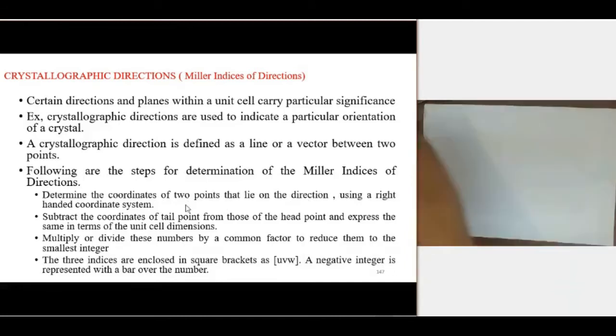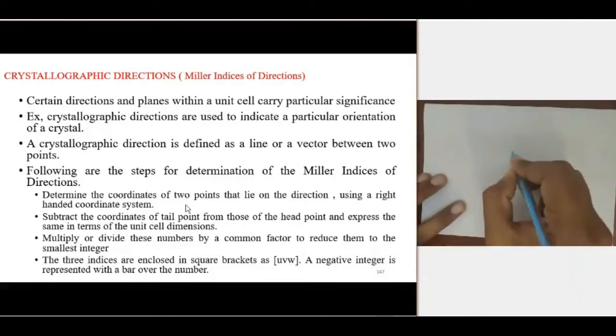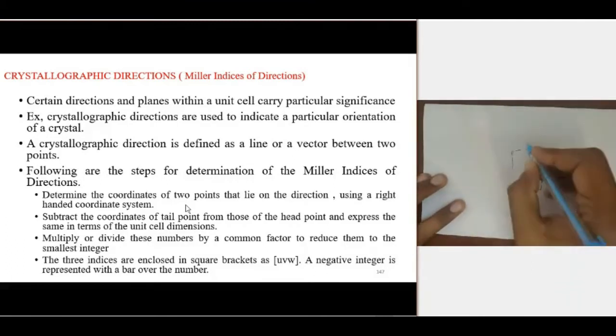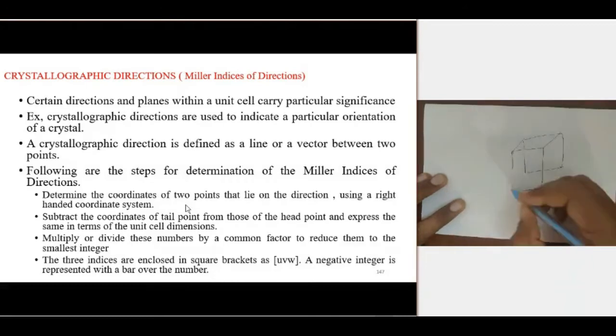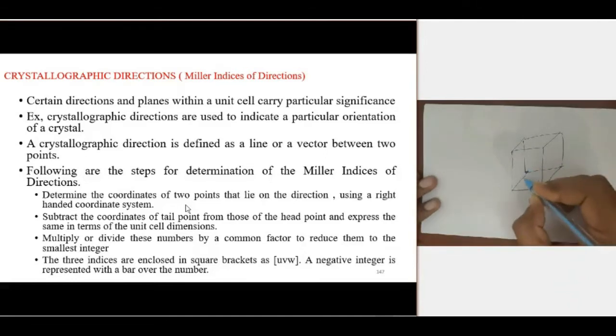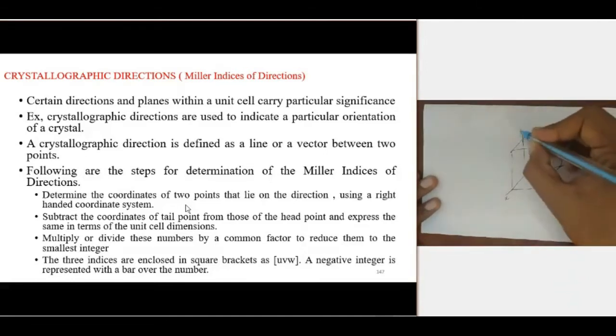Initially, this is my unit cell. This is the origin, this is the x-axis, this is the y-axis, and this one is the z-axis.